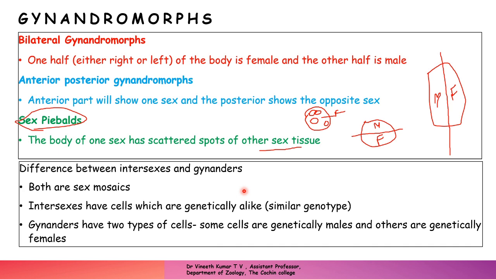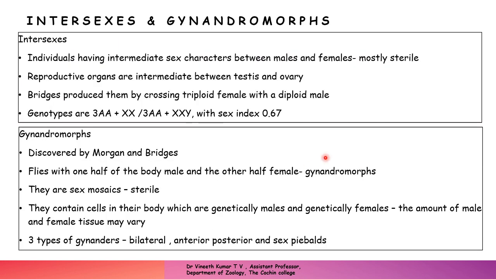In an intersex Drosophila, all the cells in the body are the same, and all the body cells have the sex ratio we discussed earlier. It can be in this form or in this form, but in any case the sex ratio is this particular one, and all the body cells will be intersex.